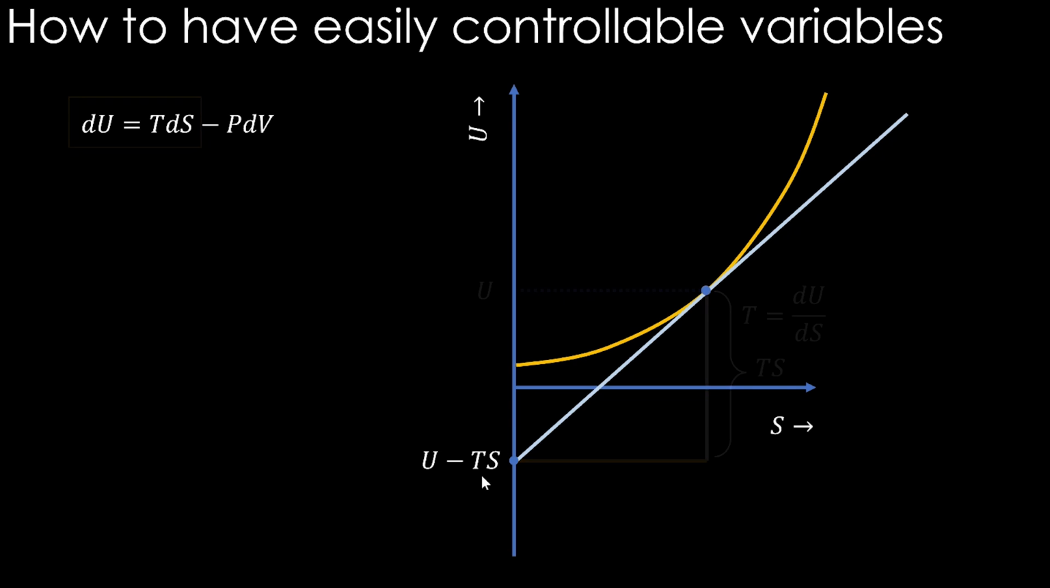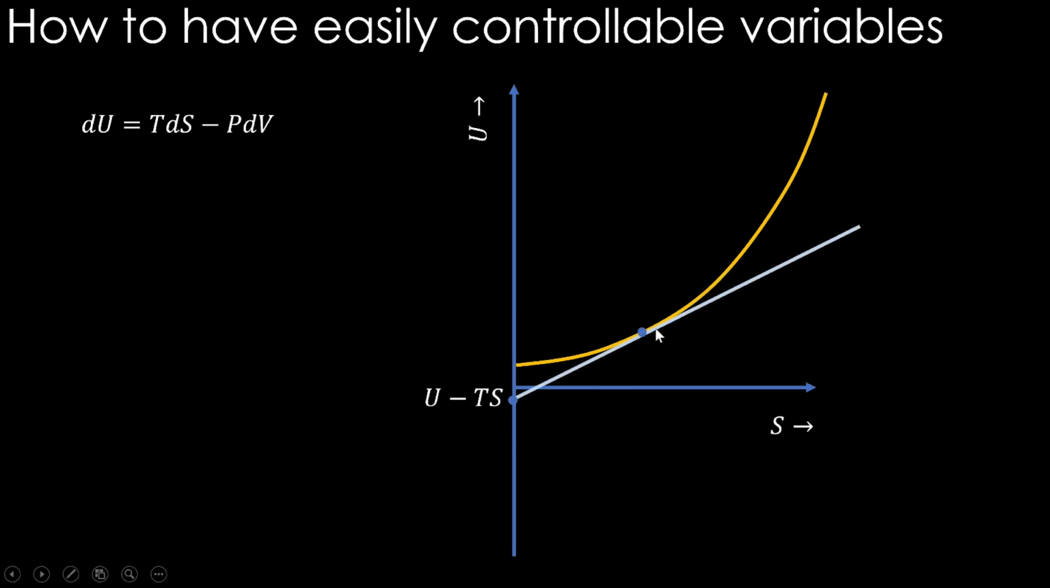Now, if we change from this blue point to some other blue point here, we are going to get a different U minus TS, which is this point. For this point, there is a corresponding U, and from that U, if you subtract this height, you are going to get U minus TS, which is this point. So if we change to some other point, this is going to be the U minus TS now.